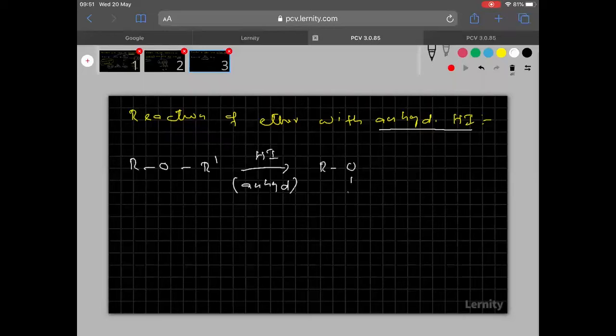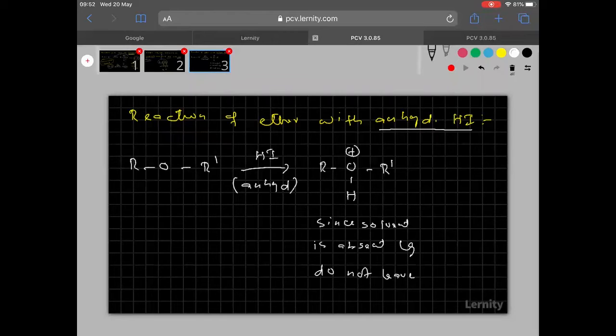So what happened here? First of all, protonation takes place. Now anhydrous means no solvent is there. So see clearly everyone, since solvent is absent, the leaving group does not leave.